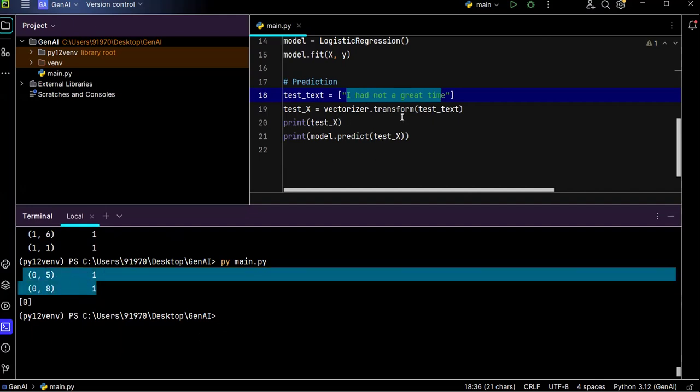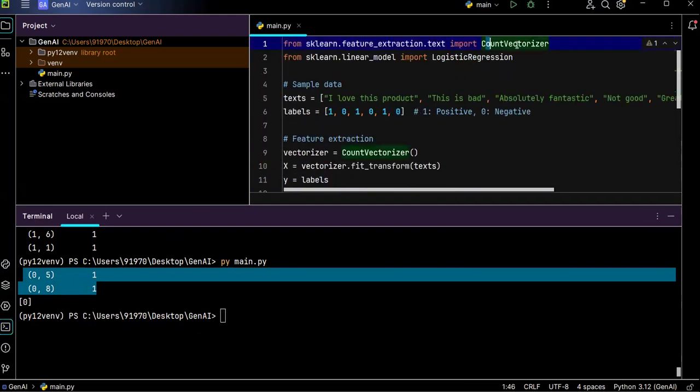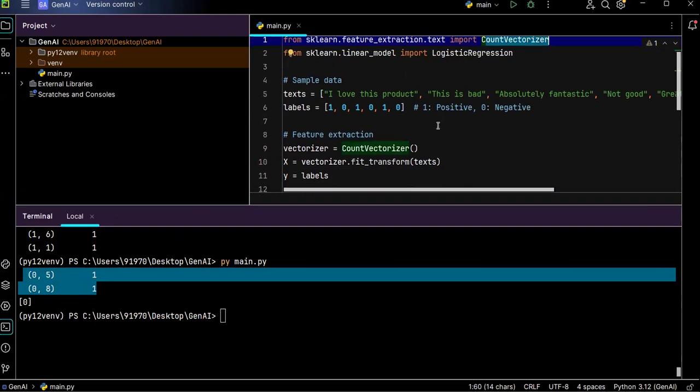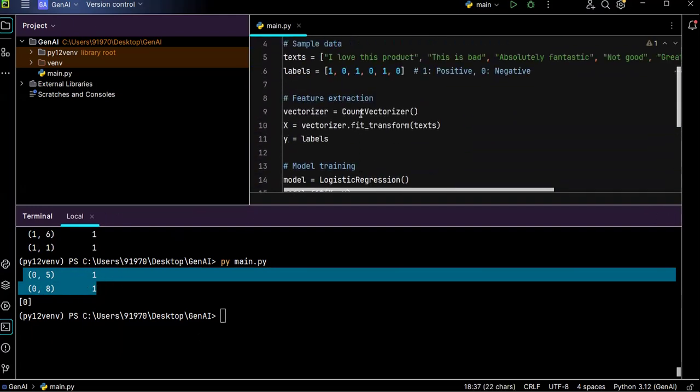So for representing the data in the form of vectors, what we are using is the count vectorizer. I'm using the count vectorizer in order to represent the data in the form of vectors. Like that, I converted my data into vectors. Since it's a single sentence, I got these two values. Here you can see fit_transform. For this fit_transform, I'm passing multiple sentences.